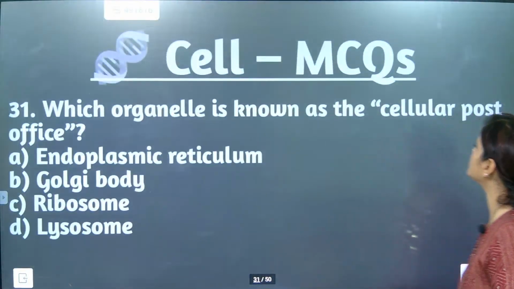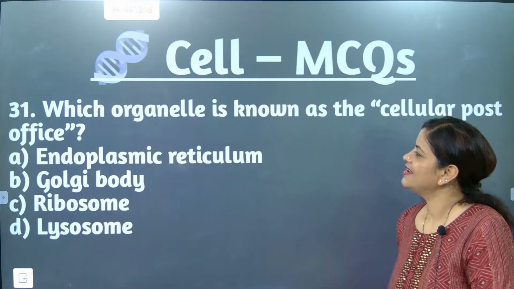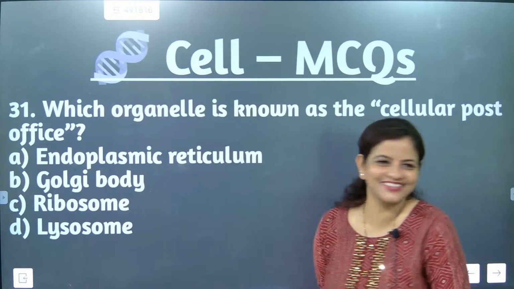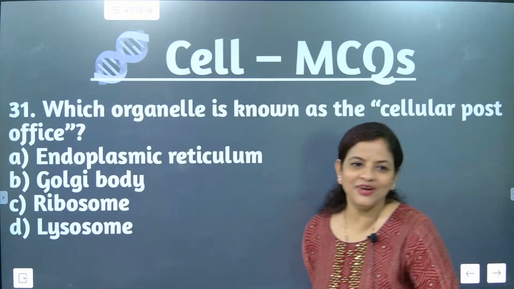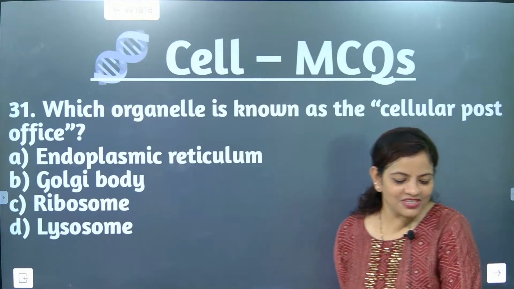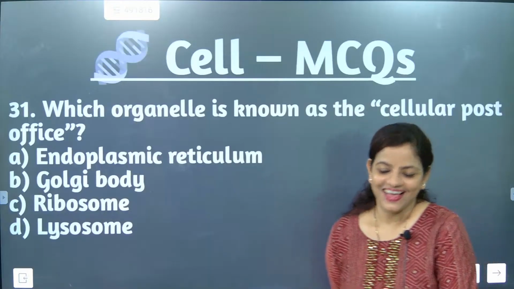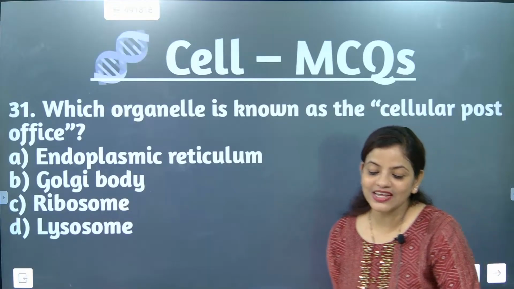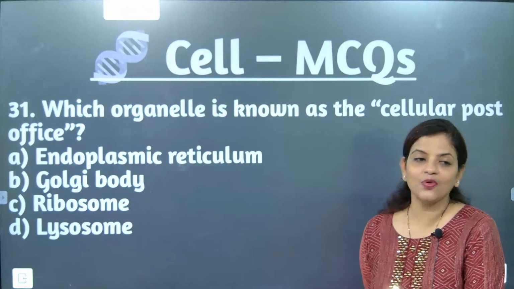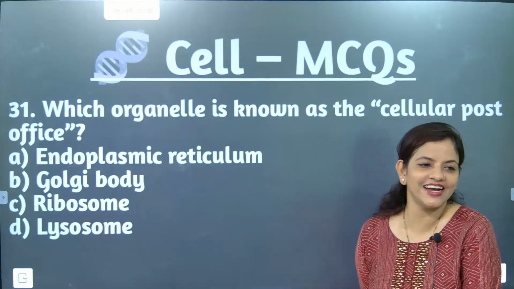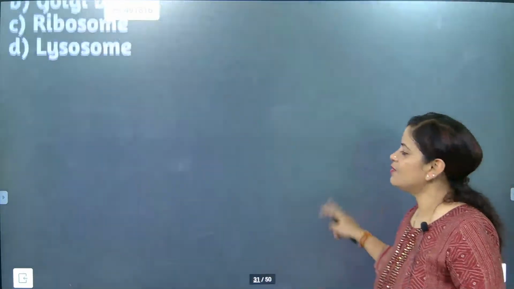Which organelle is known as the cellular post office? Cellular highways, endoplasmic reticulum, which is called the cellular post office? Golgi apparatus is absolutely correct, because Golgi bodies are considered the cellular post office since their work is packaging and dispatch. So only it is considered what? Cellular post office.